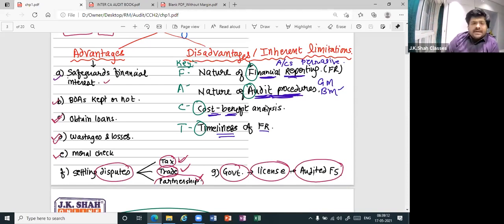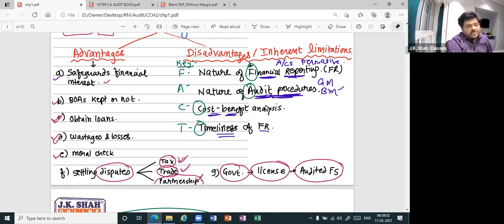They approached a bank to take a loan, but I hope a bank will always prefer audited financial statements against unaudited financial statements. Thereafter, for wastages and losses, it helps in detection of that. Then it helps to keep a moral check on the employees. Yesterday I told you moral check. Thereafter, it helps in settling the disputes.